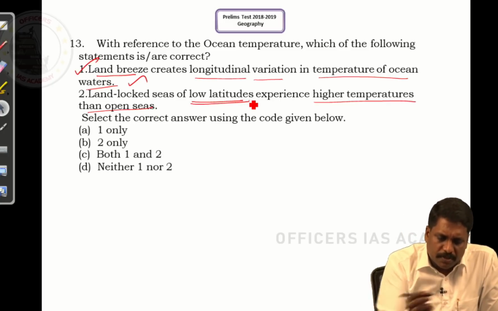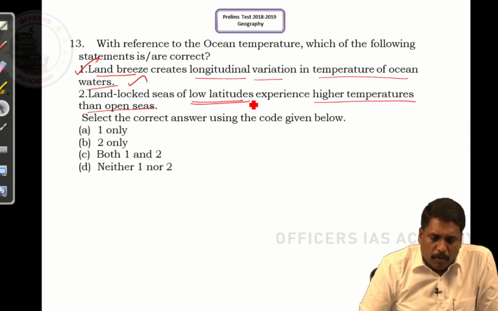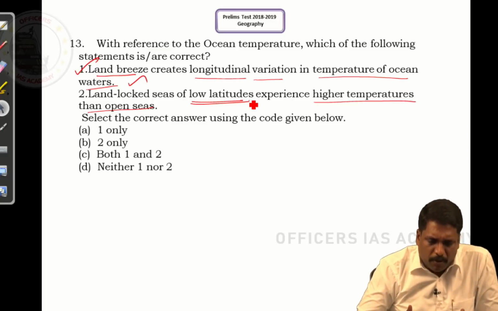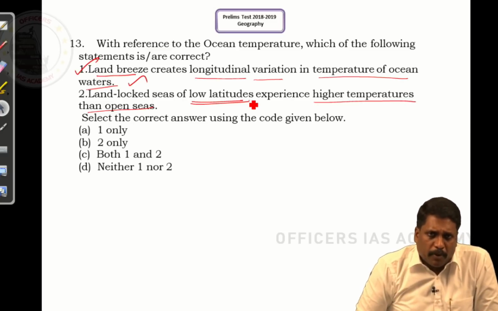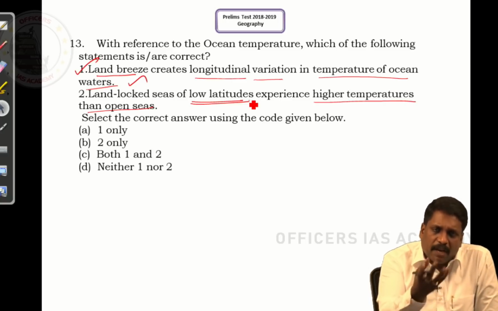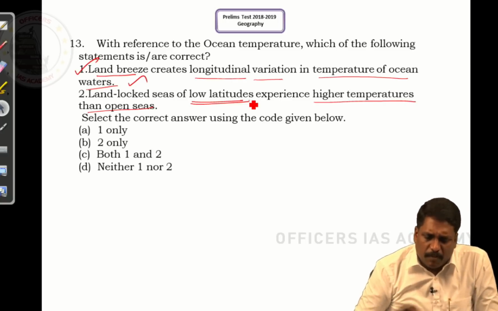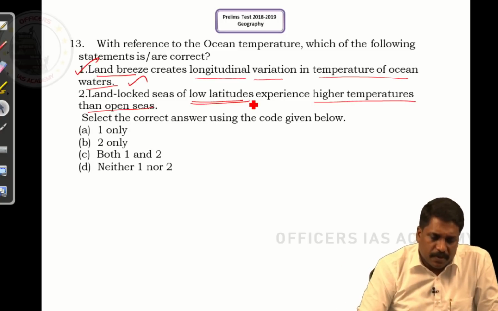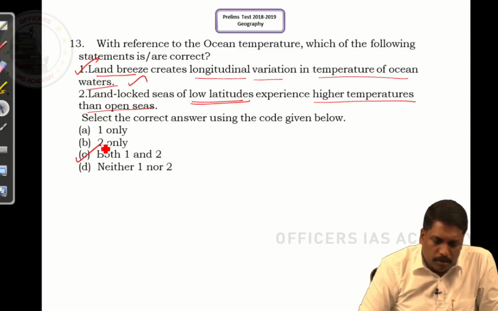Marginal water bodies, say for example, when I talk about landlocked water bodies, the finest example I have is the Gulf Stream. Though not completely landlocked, I have water bodies like the Red Sea. They are more continental water bodies. So the answer to this question is both 1 and 2.